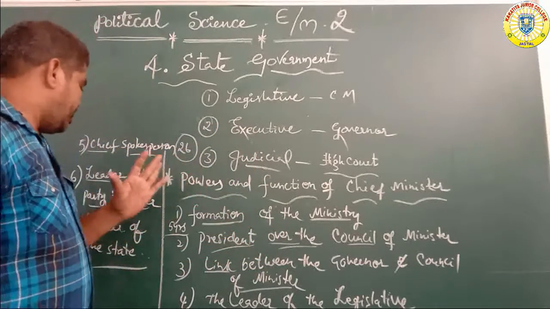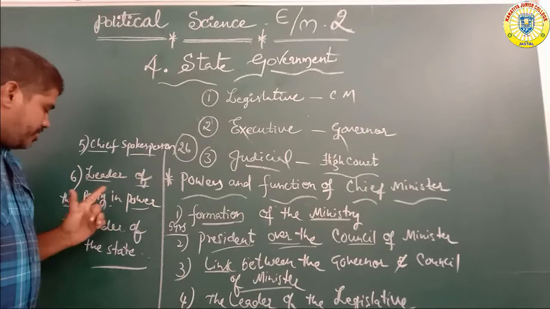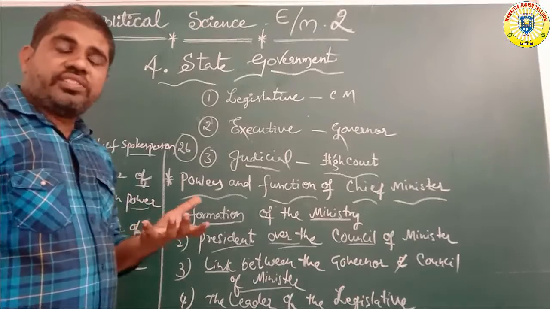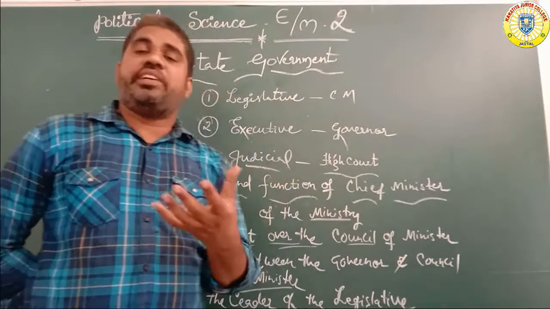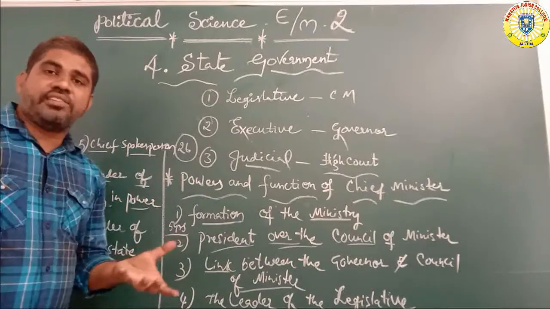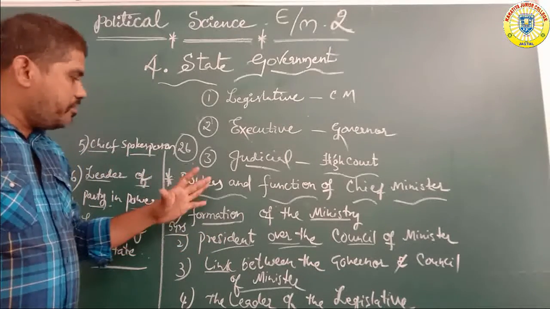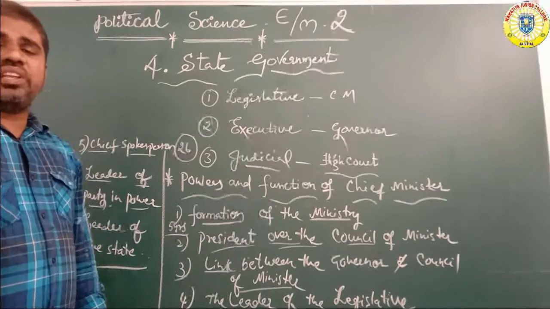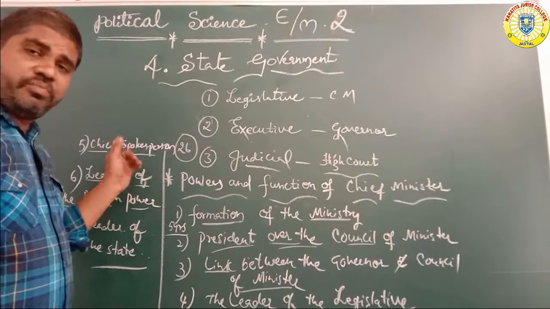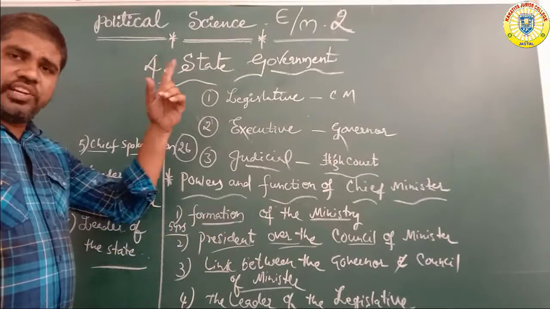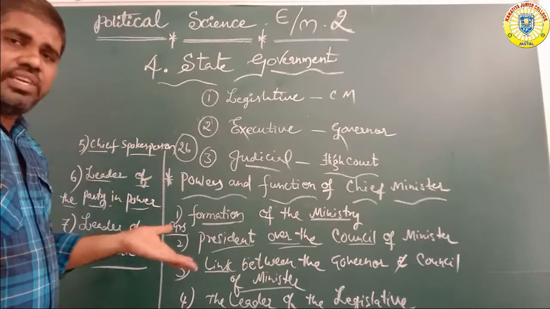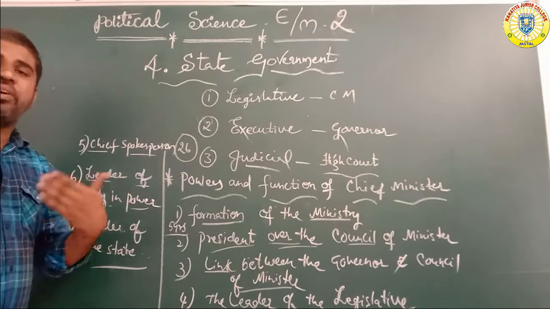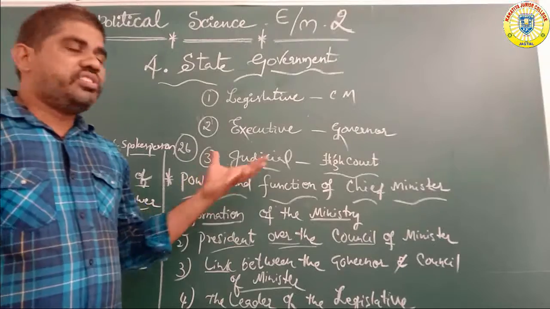Next, the leader of the party in power. Which party is ruling in the state? The state political party, and under it the leader is the chief minister. There are many types of characters and functions here. The chief minister is the leader of the legislative members, the chief spokesperson of the state, and the leader of the political party in power.